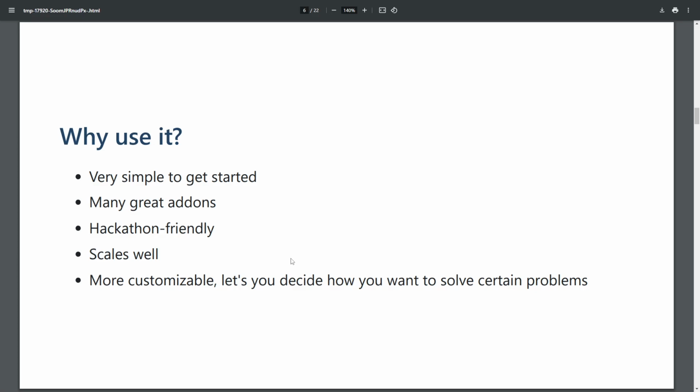And the other thing I really like about Flask is it's very customizable, right? So if you go to more of these bigger frameworks like Next.js or Ruby on Rails or things like Django, they tend to be very opinionated. If you want to do things, you usually have to do it the way they want you to do it. And Flask is not like that, right? It's very small and you have a lot of options for how you want to implement things. If you have a specific way you want to implement something, there's nothing stopping you from doing that.